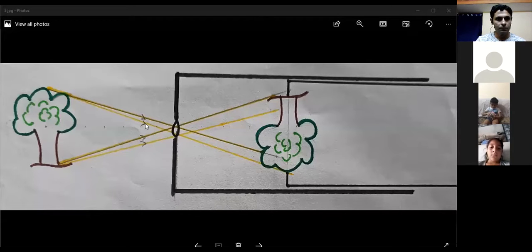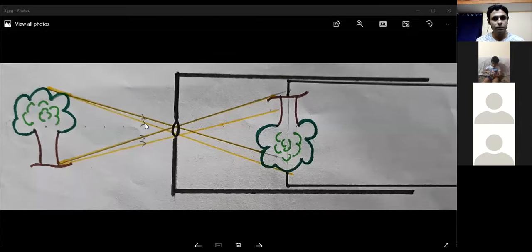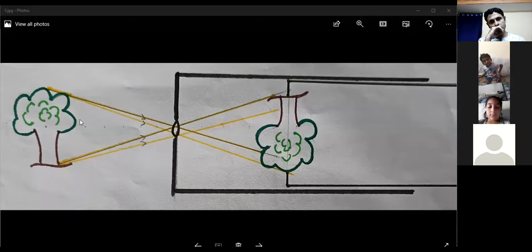I am trying to depict what would happen if you have focused on a tree instead of a candle, or maybe a building, sometimes maybe a vehicle. Somebody mentioned this very nicely in the book that she focused on a vehicle and saw that it was upside down. In the tree, when you focus with your pinhole camera, you see here what happened to the image of the tree. Now looking at this image, I want you to answer one question: what is the nature of this image?